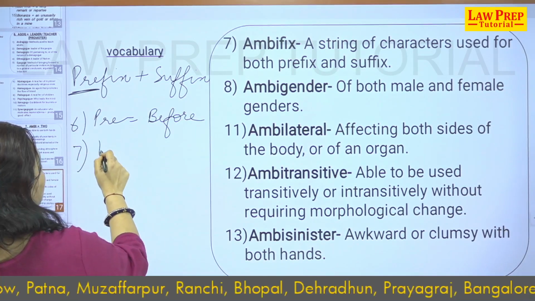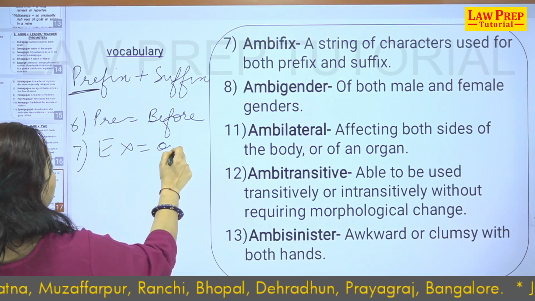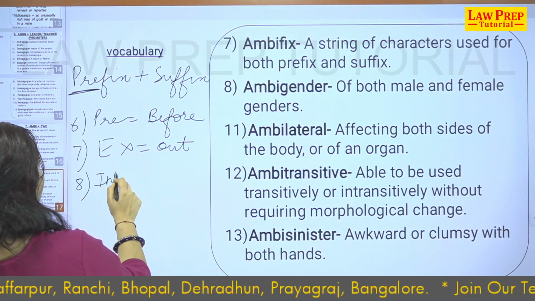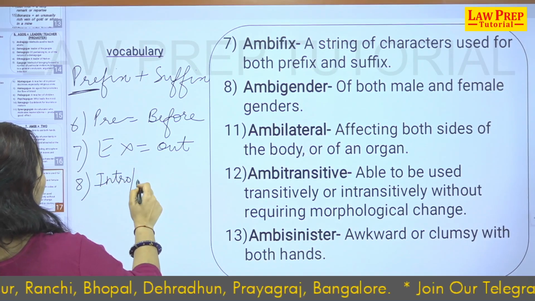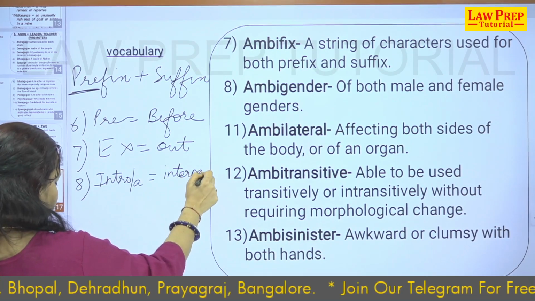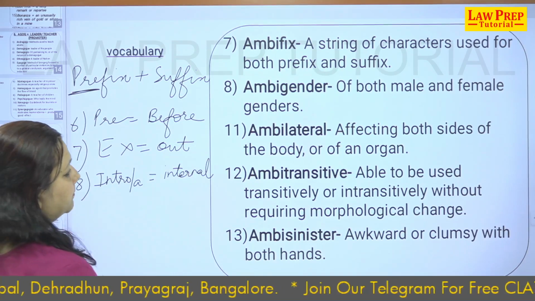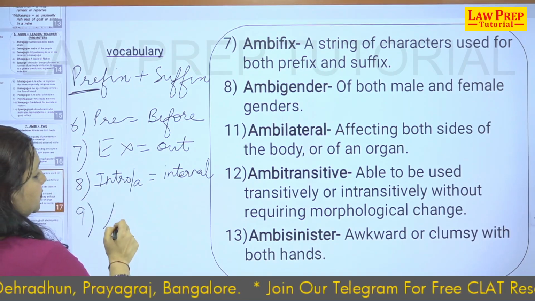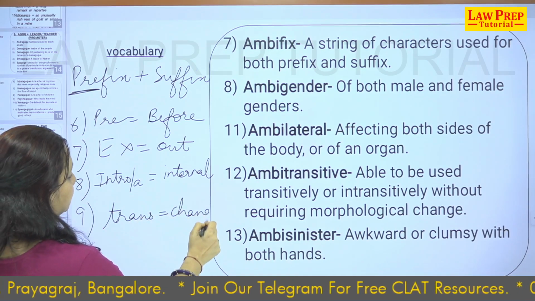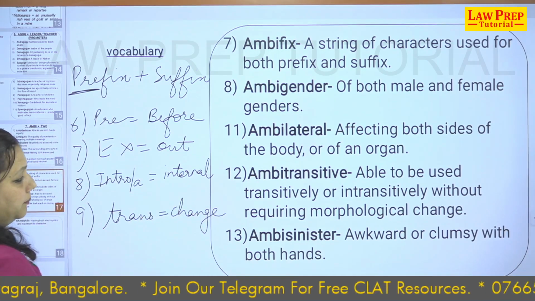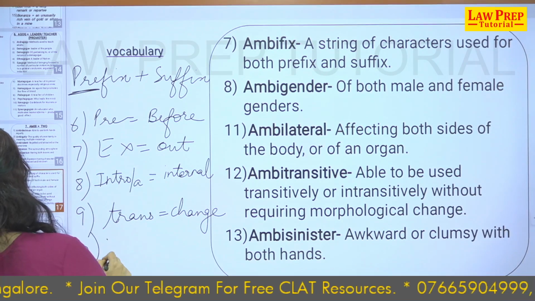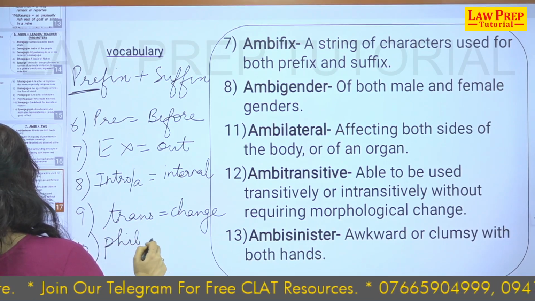Ex root is out, intro or intra is internal, right? Trans root means change, okay? And the tenth root that you could take is coming up here, phil, love.